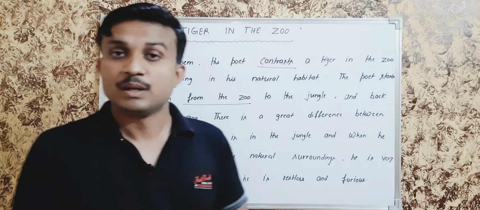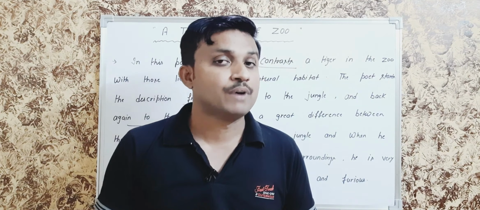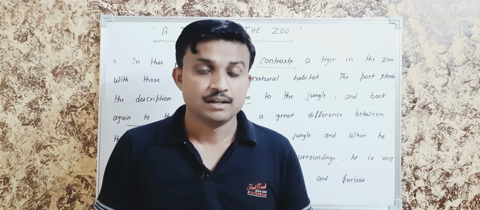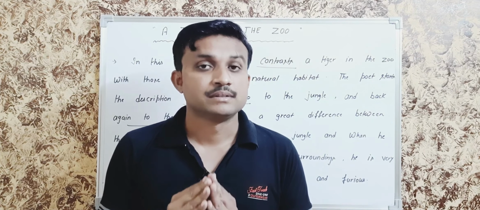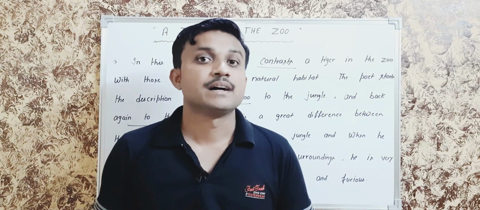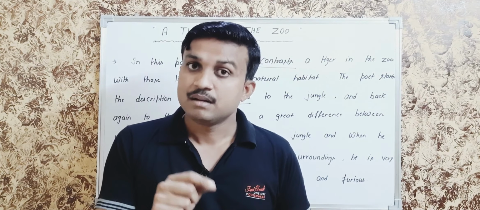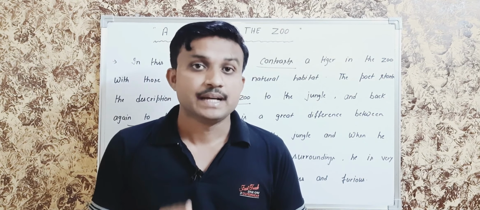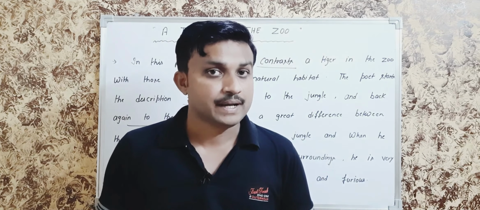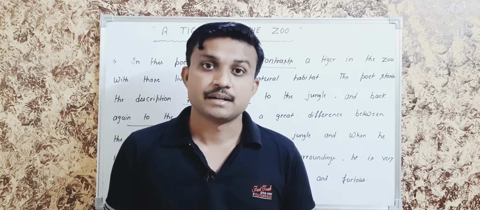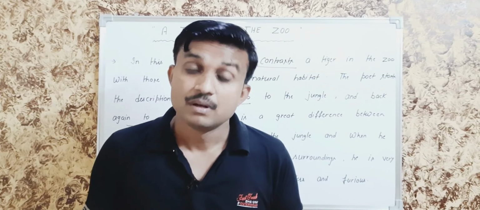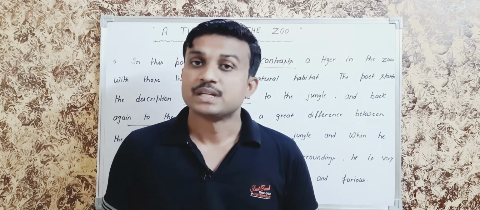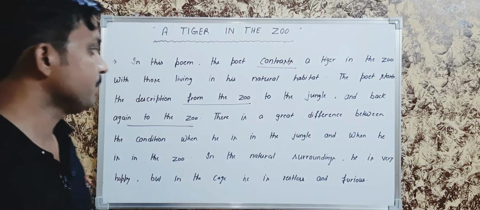In this point, the poet is saying that there are 5 stanzas in this beautiful poem. In the first stanza, the poet describes the tiger which lives in the zoo. In stanza number 2 and stanza number 3, the poet describes the tiger which lives in the forest, and in the remaining 2 stanzas, stanza number 4 and stanza number 5, the poet describes the tiger which lives in the zoo. Look here.